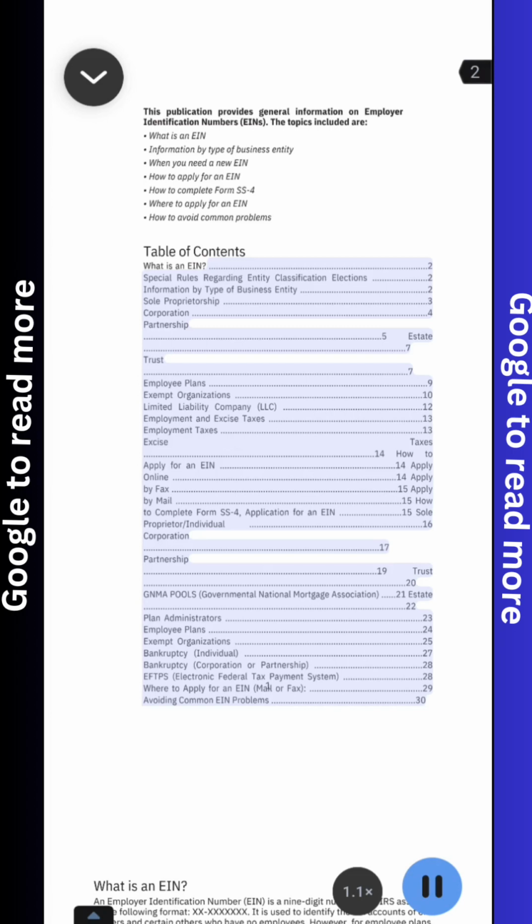How to apply for an EIN: apply online, apply by fax, apply by mail.